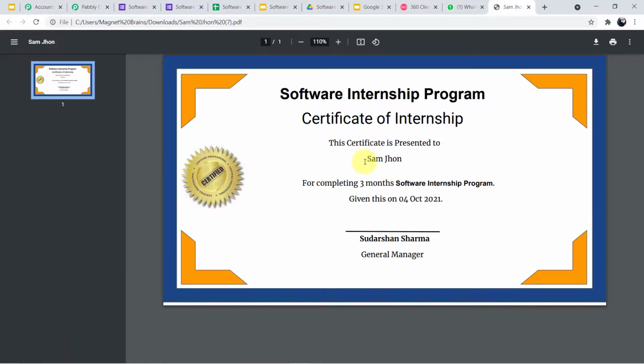Here you can see the name of the participant is there and you can see the date. Okay, you can read the certificate. So guys, you have seen how perfectly the integration has worked. Sam John has received his certificate, as you can see on the screen.